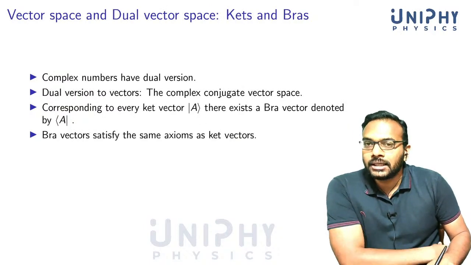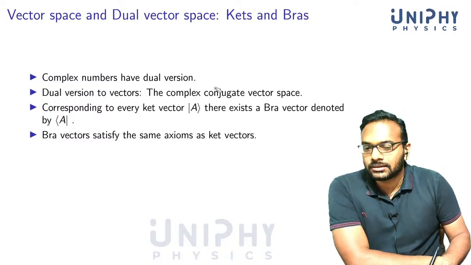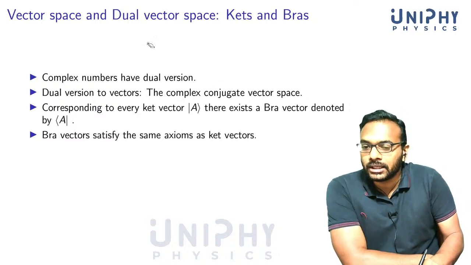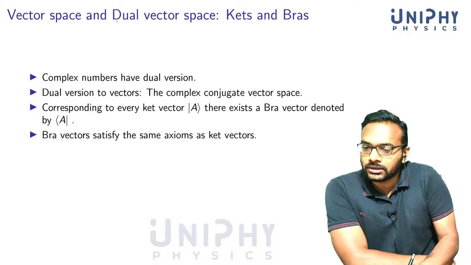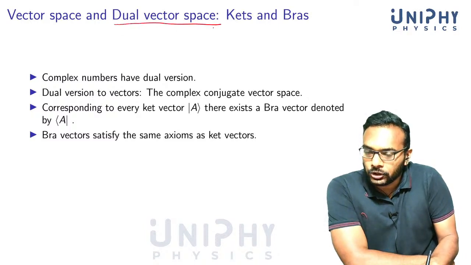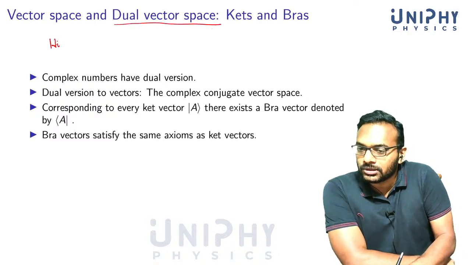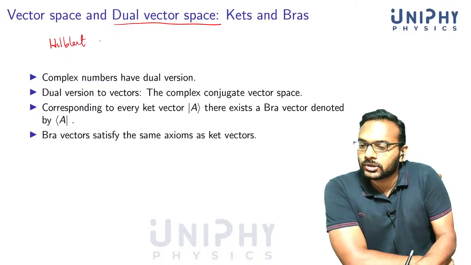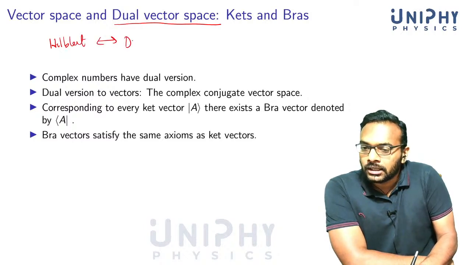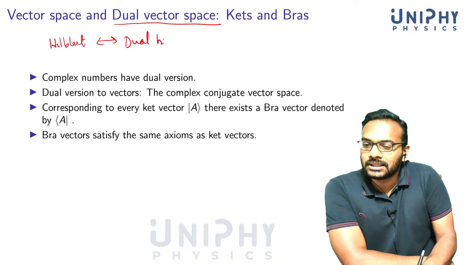And similarly, we can do it also for vector spaces. Right? Every vector has a corresponding dual vector. Okay. So corresponding to every vector space, there is a dual vector space. Corresponding to a Hilbert space, there is a dual Hilbert space.